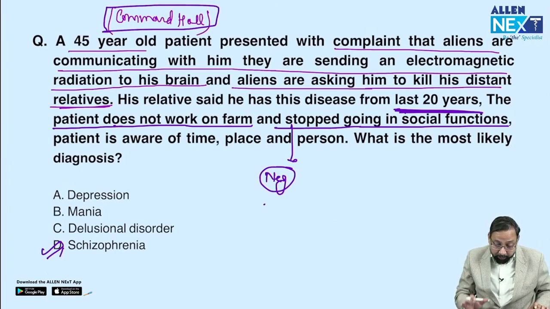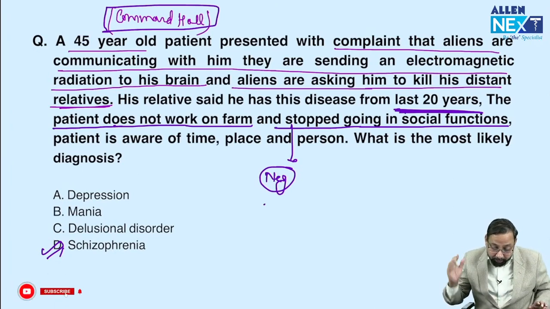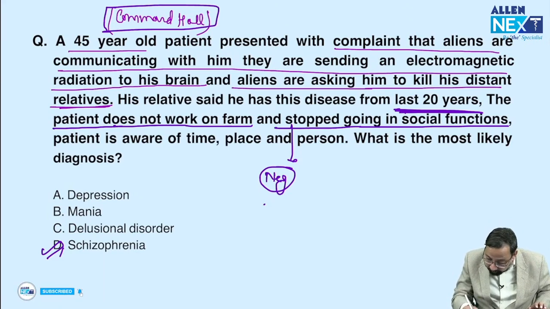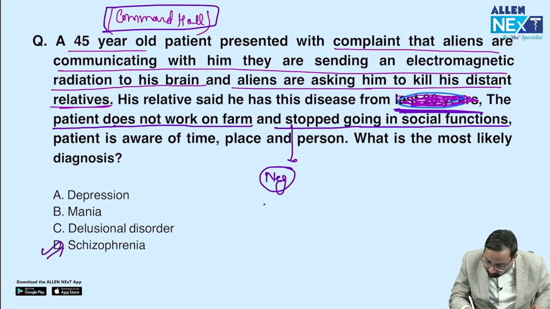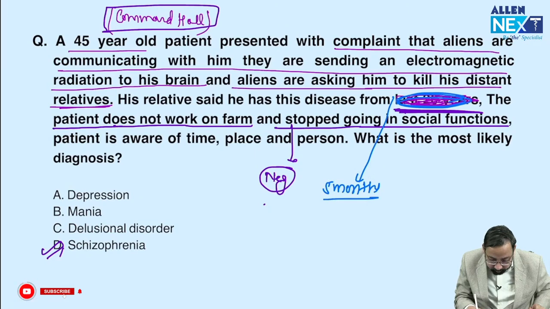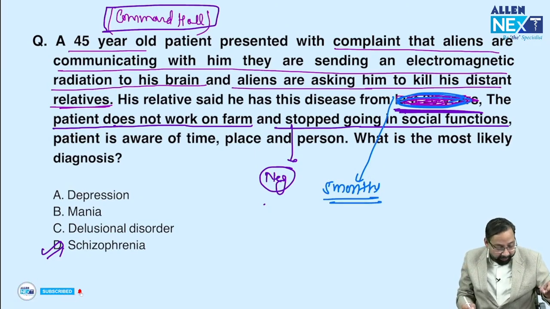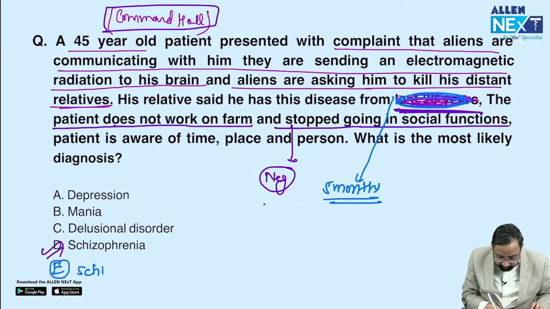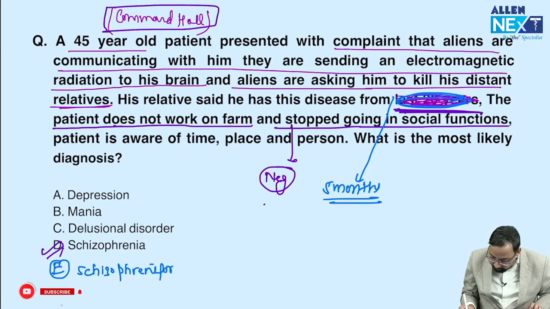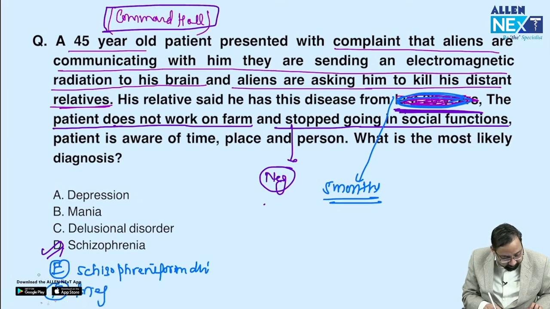Yes, schizophrenia. In the same question, if I say these symptoms are only for 5 months, what is the diagnosis? Can you tell me? Schizophreniform disorder.